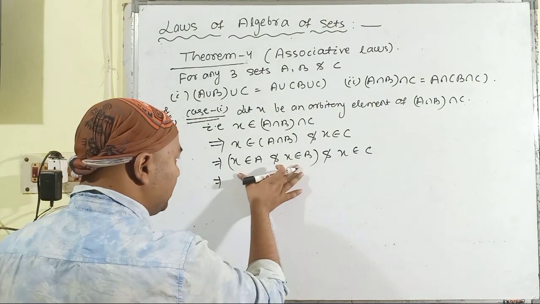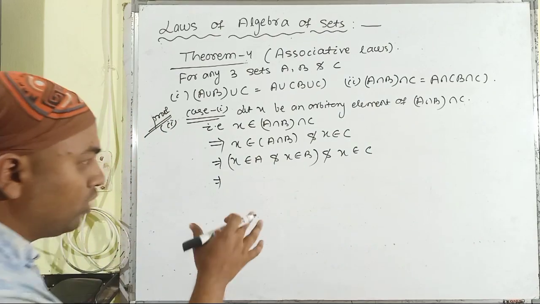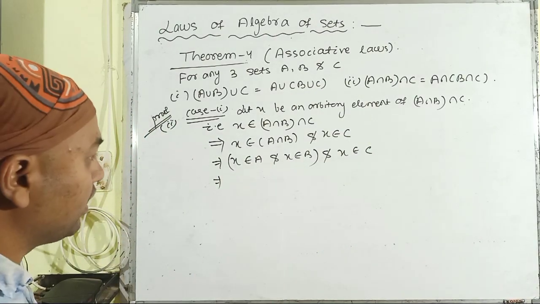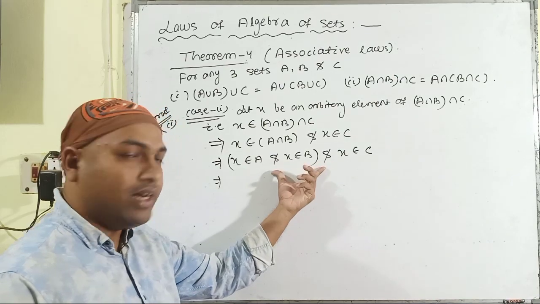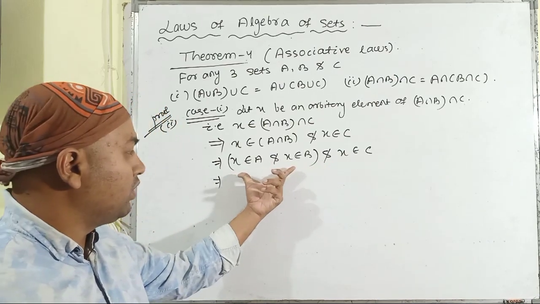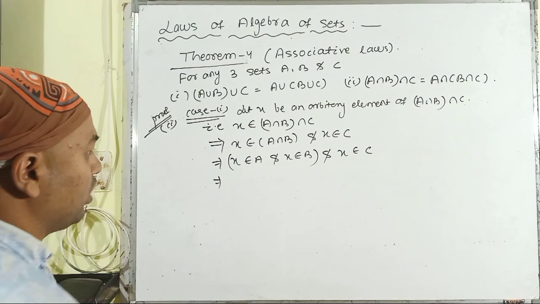Then shifting the position of the bracket towards the right hand side, again I am repeating, as both of the connectives are identical, we can shift this bracket towards the right hand side.